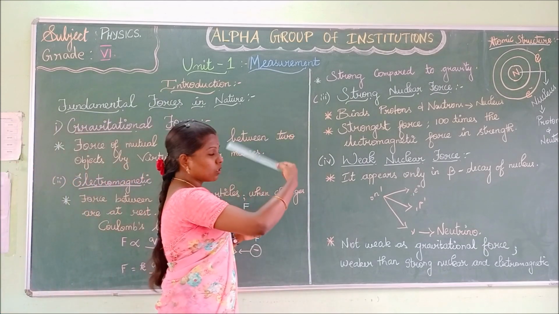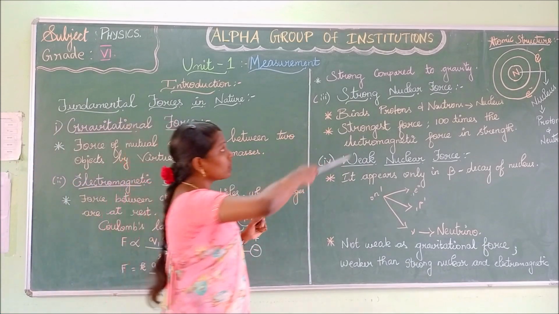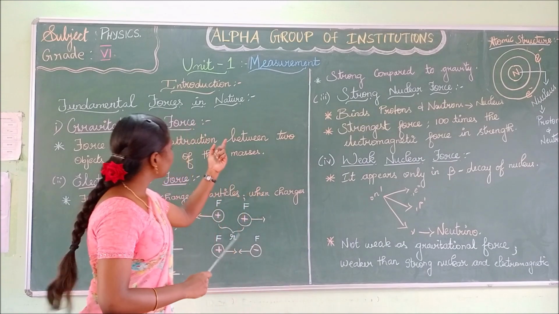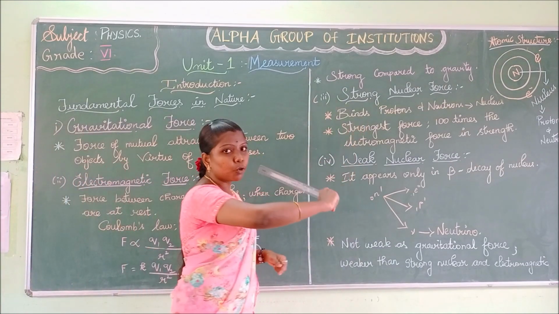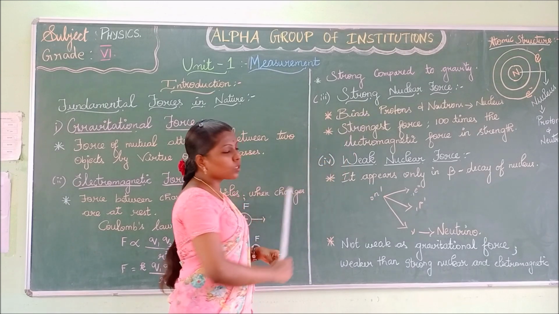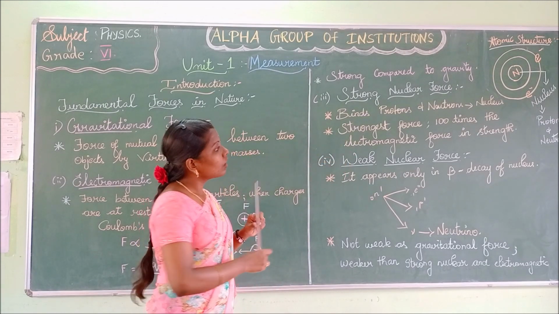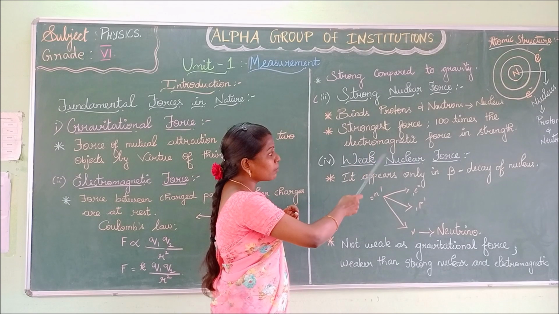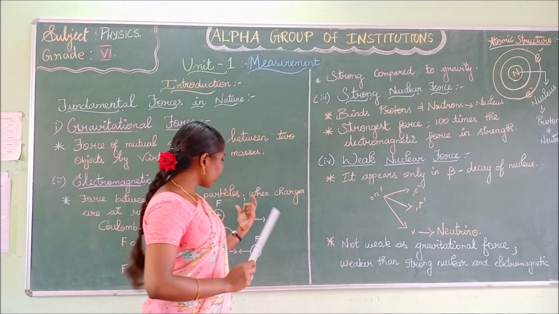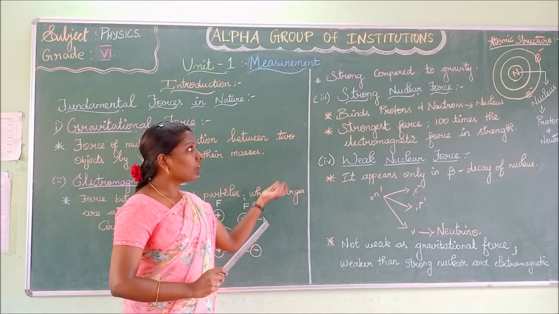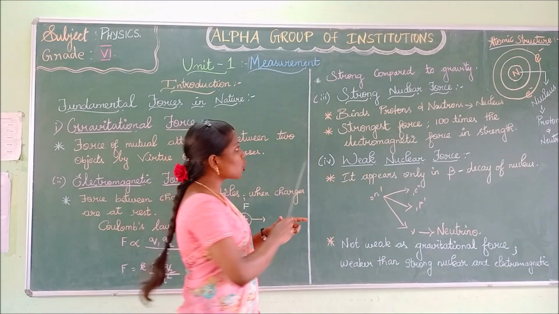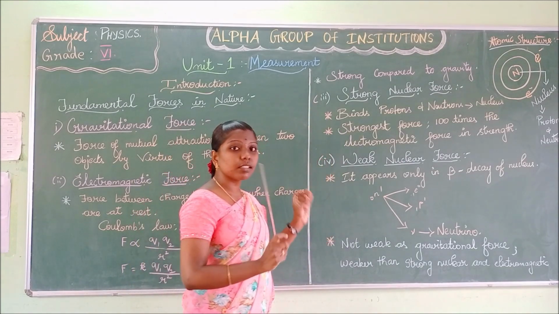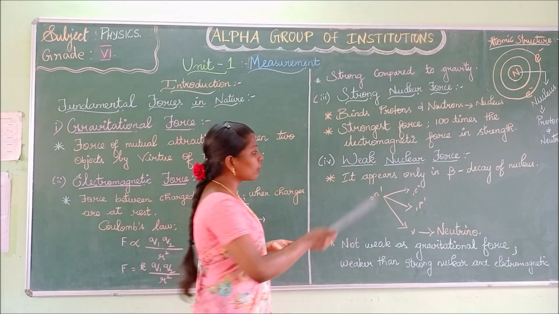Next, this electromagnetic force is strong compared to gravitational force. Next is your strong nuclear force. This strong nuclear force is the strongest force. It is 100 times stronger than the electromagnetic force. Electromagnetic force is also a strong force.